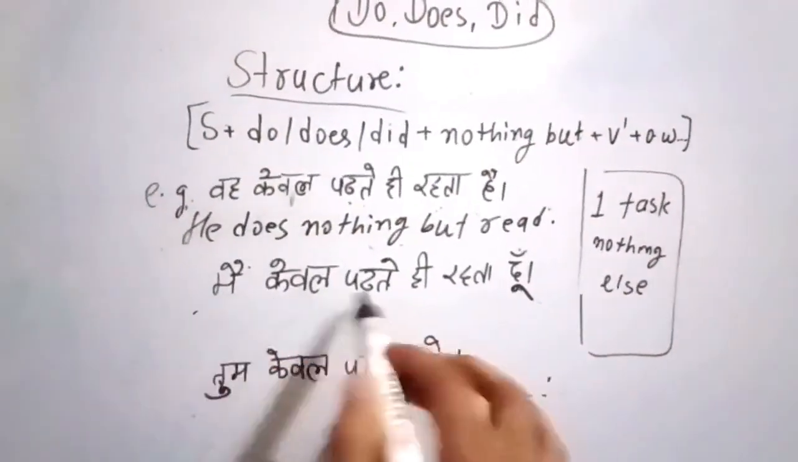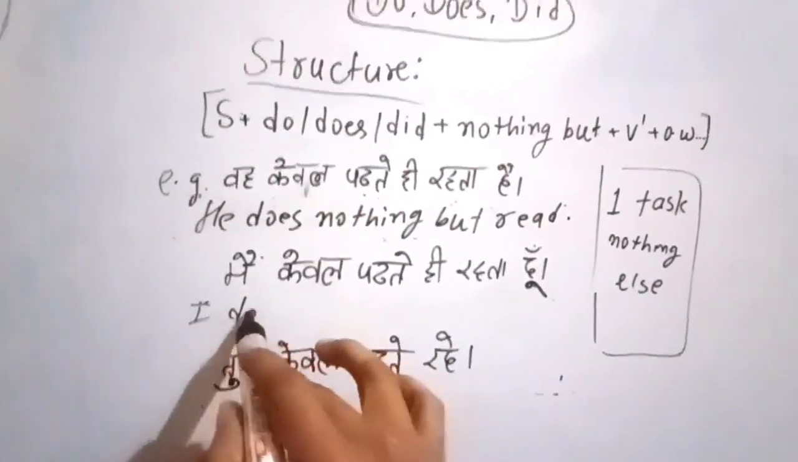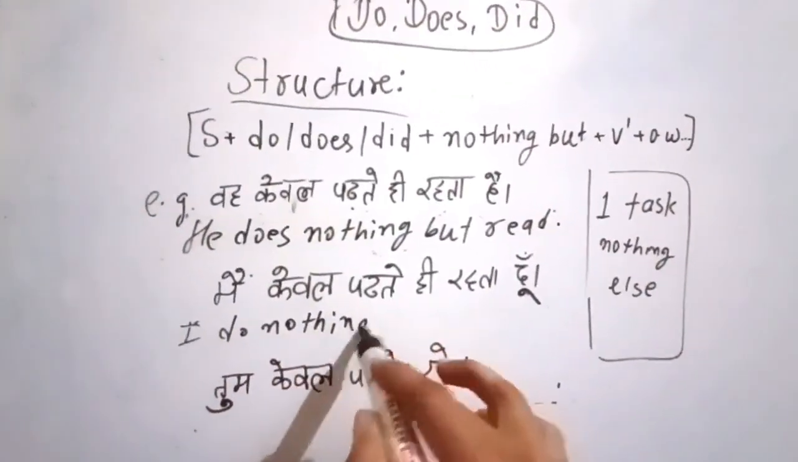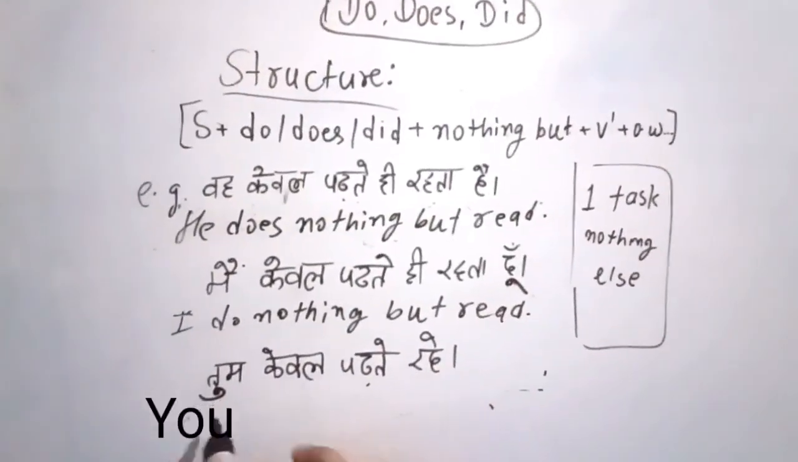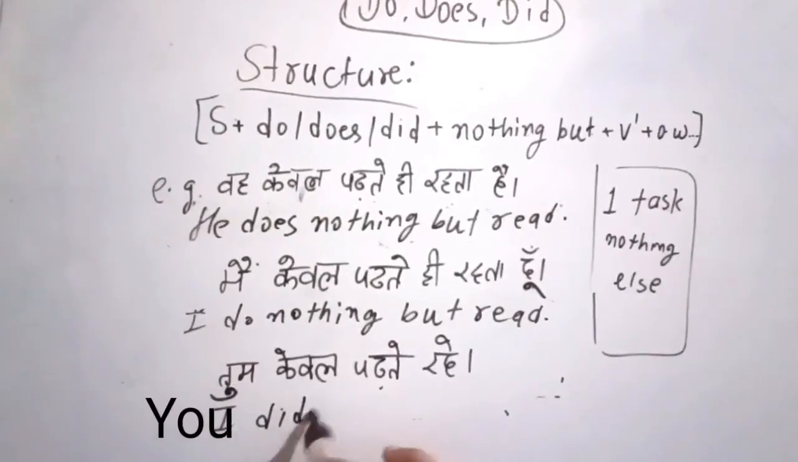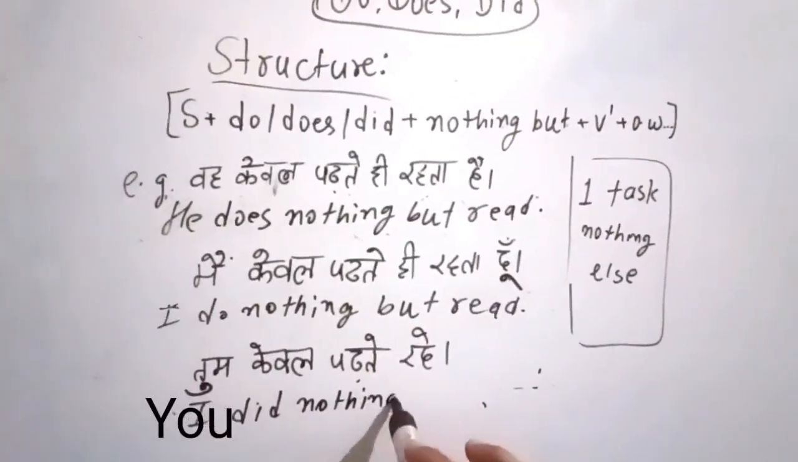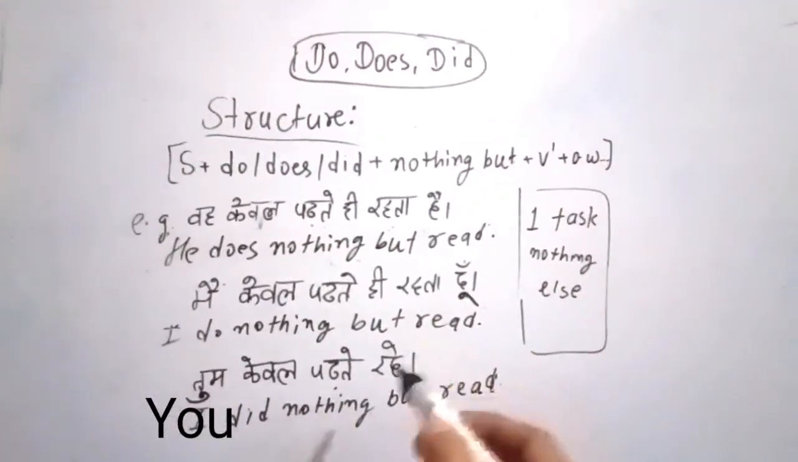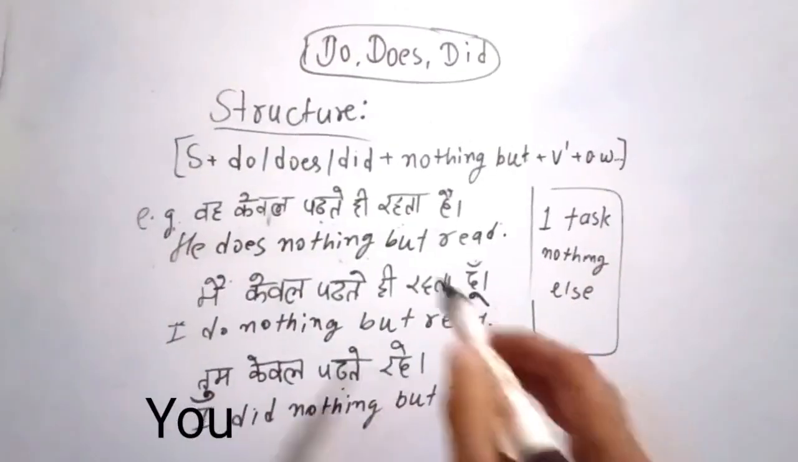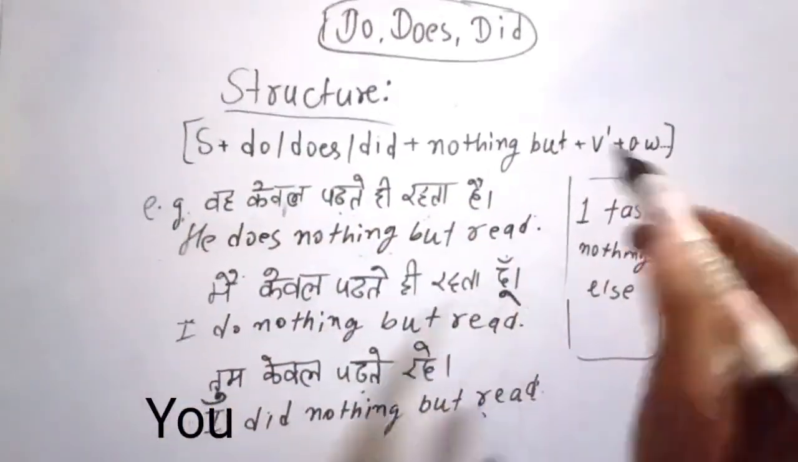He reads only. मैं केवल पढ़ते ही रहता हूं. I do nothing but read, study, right? तुम केवल पढ़ते रहे. For the past, I would say, I did nothing but read, study. Right? So we do only one task, nothing else. In that case, we use this do, does, did, nothing but structure.